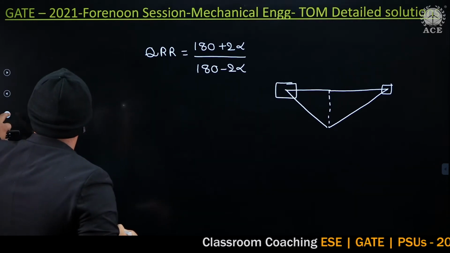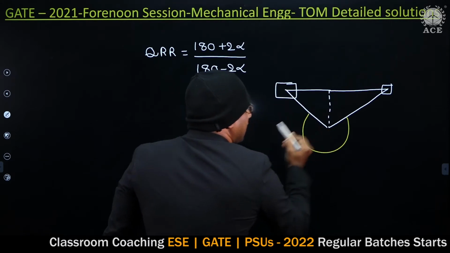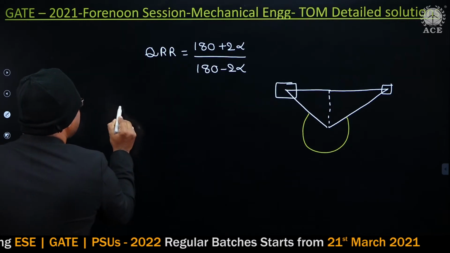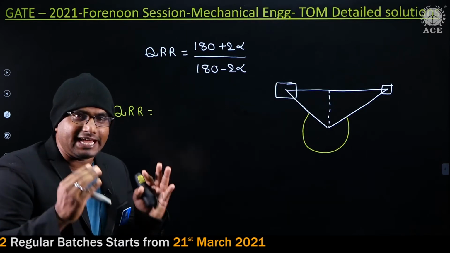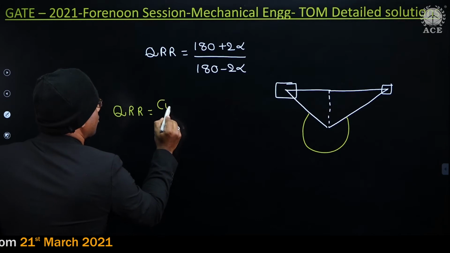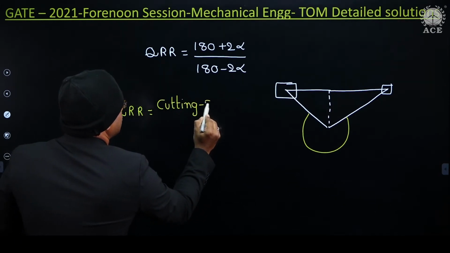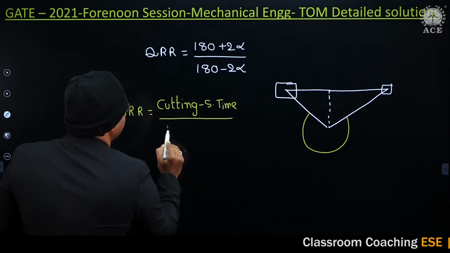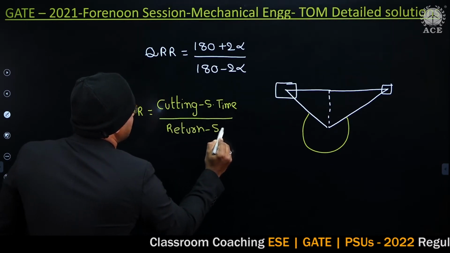This is my cutting stroke and this is my return stroke, because QRR means time taken for cutting stroke by time taken for return stroke.